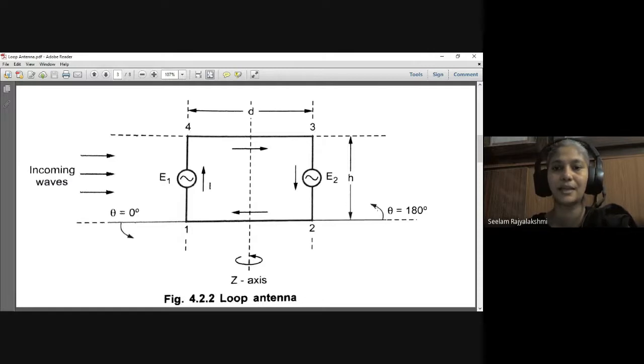Here the angle theta equals 180 degrees, and here theta equals 0 degrees. This is the distance t from 4 to 3, this is the z axis, and these are the incoming waves. This is the height, and here this is I.